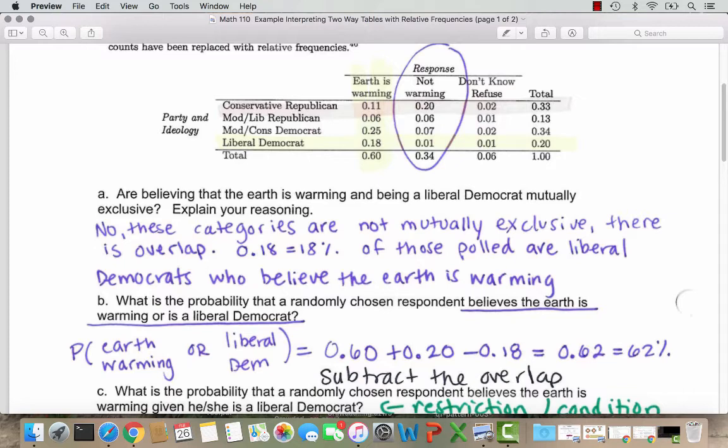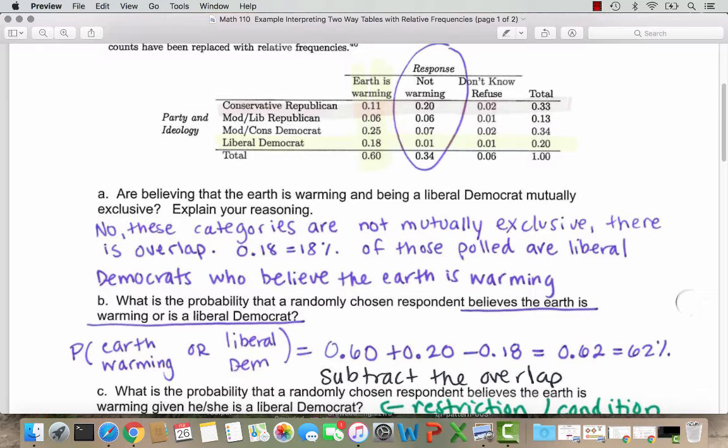Question B asks us to calculate what is the probability that a randomly chosen respondent believes the earth is warming or is a liberal Democrat. So since this is an or question, that means the people we want to count up can belong to the earth is warming category, or they can be a liberal Democrat. They don't necessarily have to be both. So you can see my highlighting on here. I highlighted in yellow the earth is warming column.